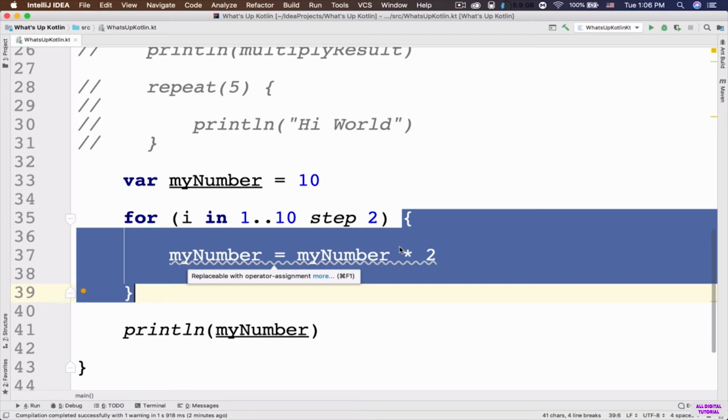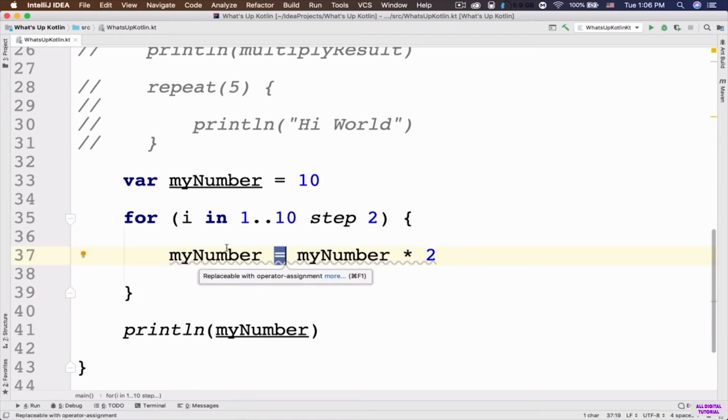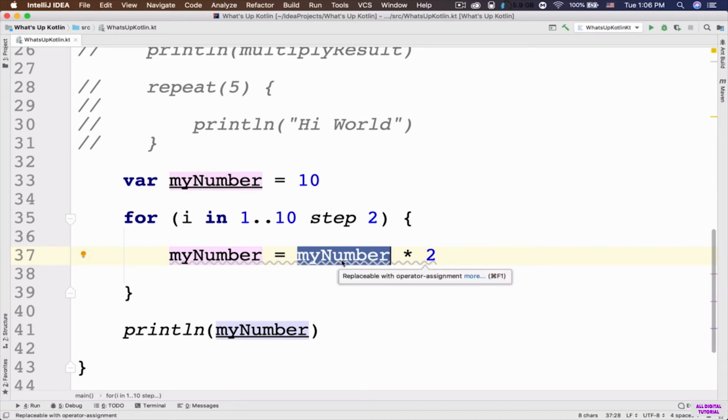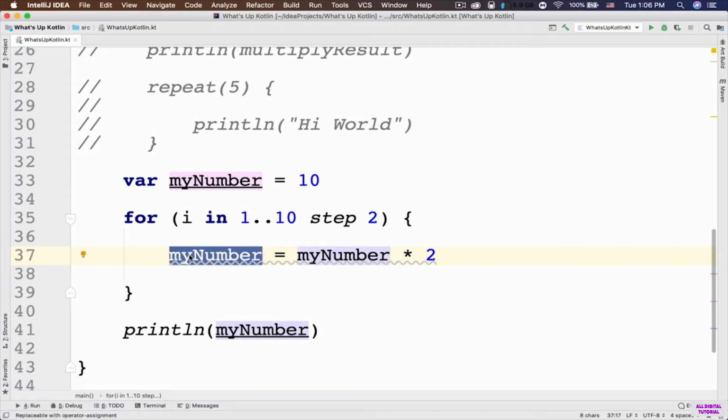It's gonna go inside the curly braces of this for loop. So now we've got the my number. My number is 10, right? Multiplied by 2, the result is 20. The 20 is going to be assigned to this my number, which is now 20. Now it's gonna go back into the parenthesis of this for loop.